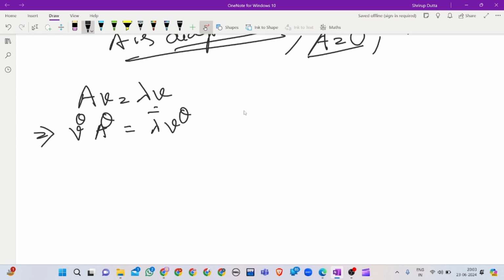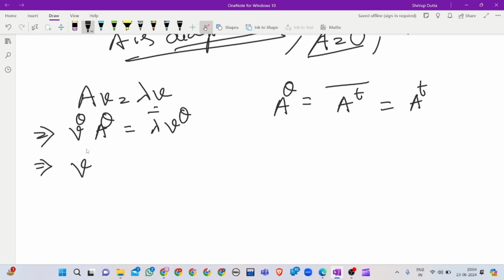But A star equals its conjugate transpose, and since A is a real symmetric matrix, there is no need to take the conjugate; A transpose conjugate will be A transpose.